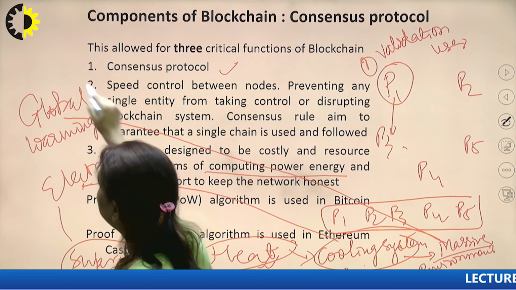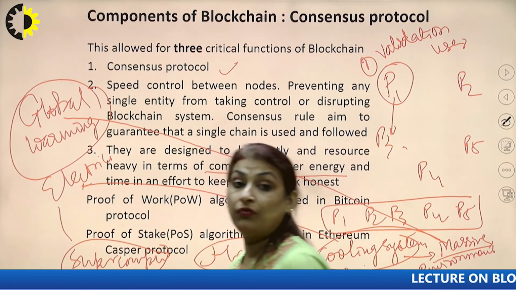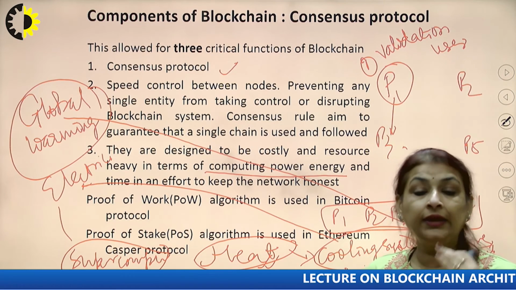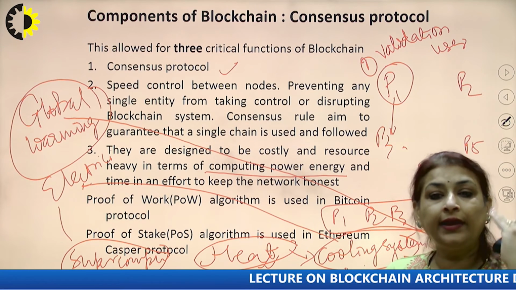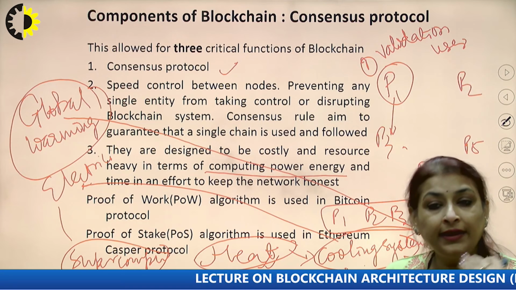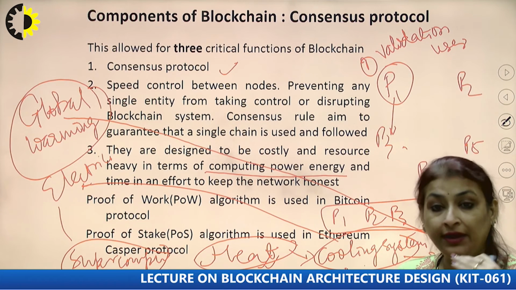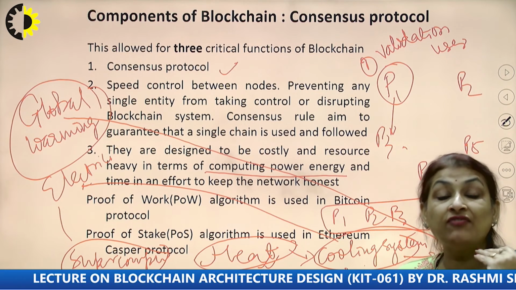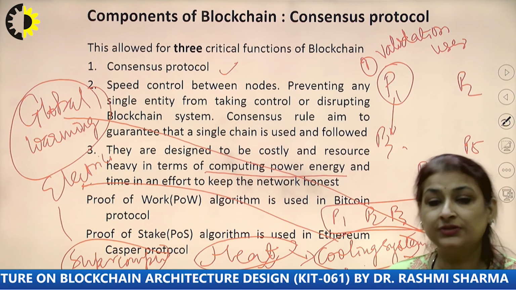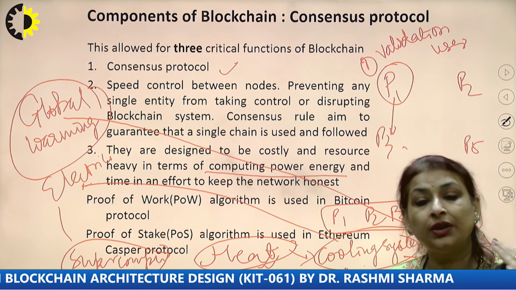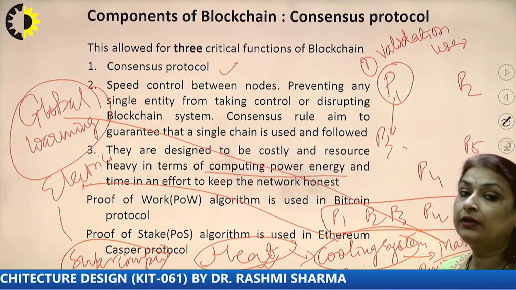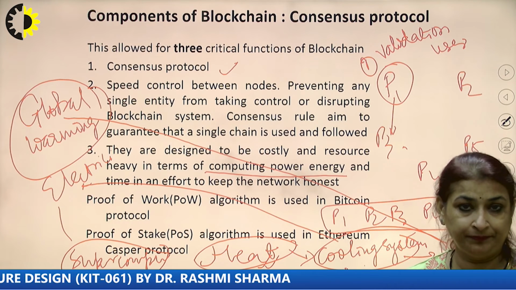These miners create so much heat and release it into the environment that it results in global warming, and we can have many natural disasters in the near future because of the global warming taking place in the cryptocurrency domain.